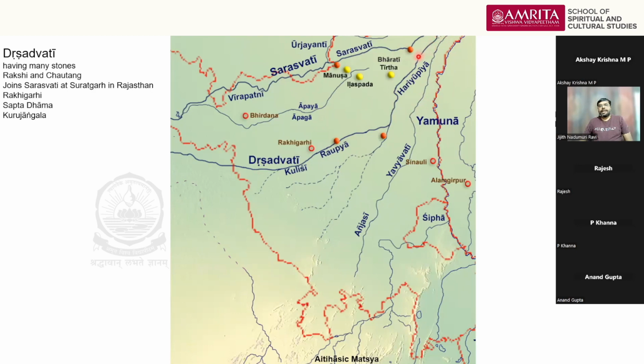So these are two rivers flowing parallel. That is how the rishis noted down these two rivers. They even mentioned that it is like two cows running together. These two rivers are compared to two cows, actually. The Hariupya and Yavyavati are mentioned together in a single verse, saying that they are running parallel. So that is the context in which the Hariupya and Yavyavati are mentioned.